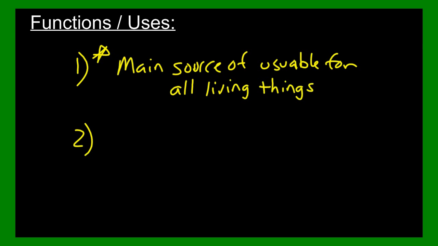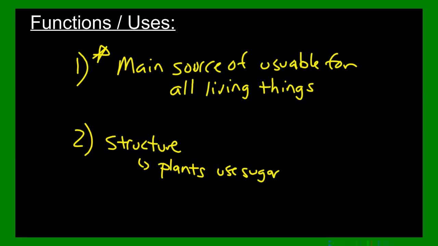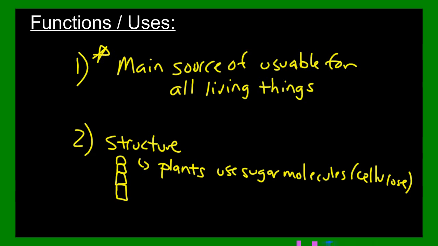Also, a second use for carbohydrates is for structure. Structure like things found in plants. Plants use special arrangements of sugar molecules called cellulose to make the ability to grow and make bigger units. So it's kind of like building blocks for trees. They need cellulose to be able to build themselves up. Those are the main functions or uses of sugar.